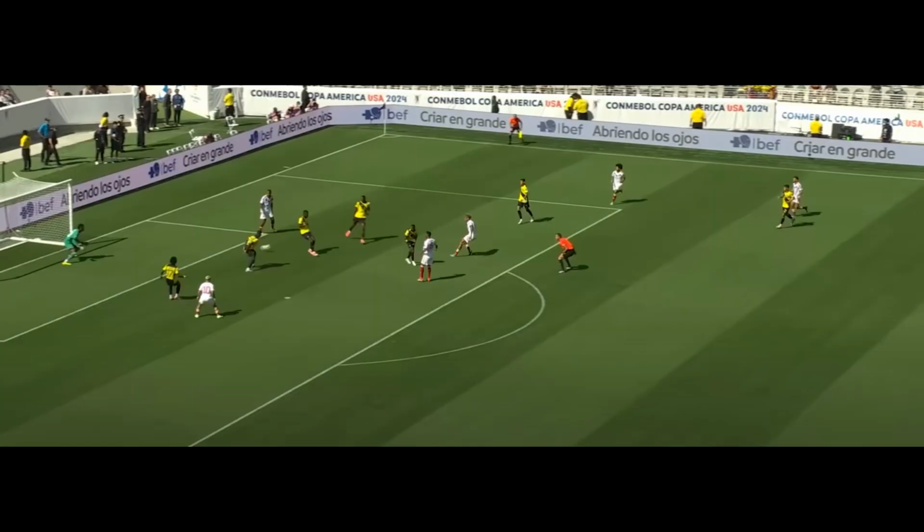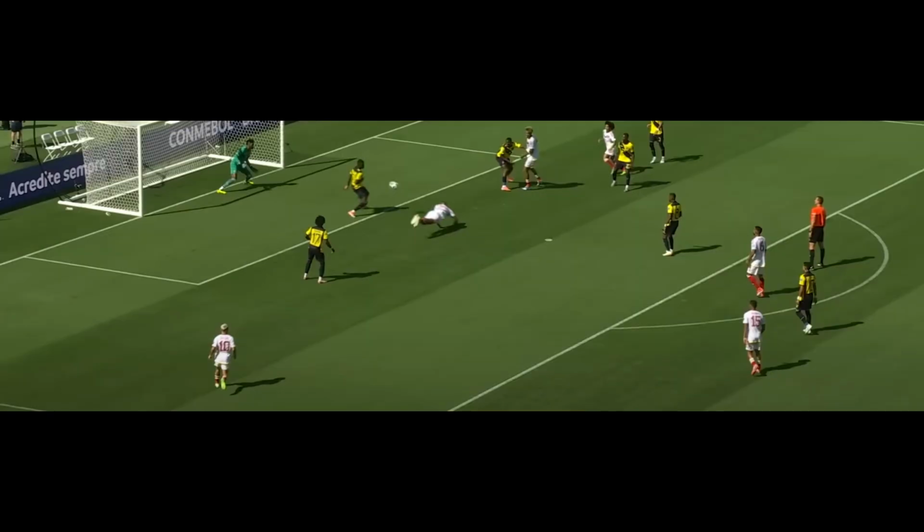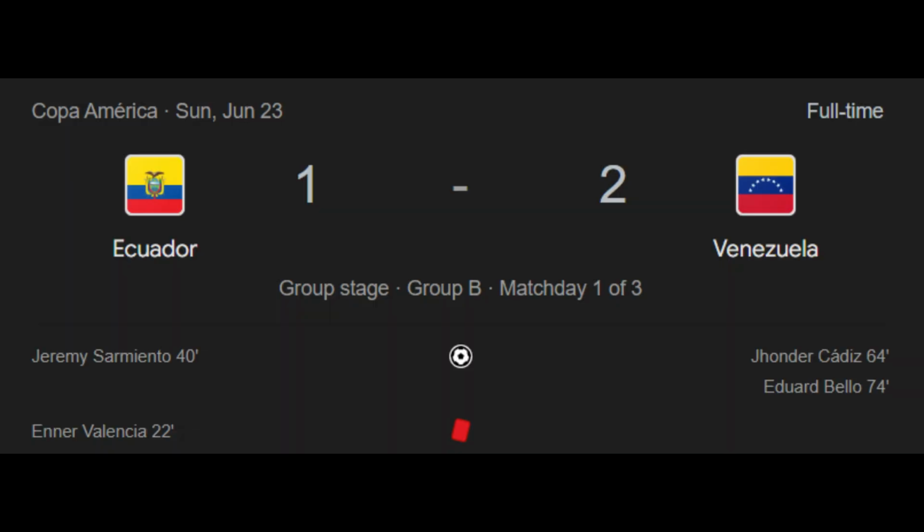In the 64th minute, Venezuela tied the score after a goal by Cadiz. And 10 minutes later, they took the lead after Bello's goal. The match ended with a score of 2-1 for Venezuela.